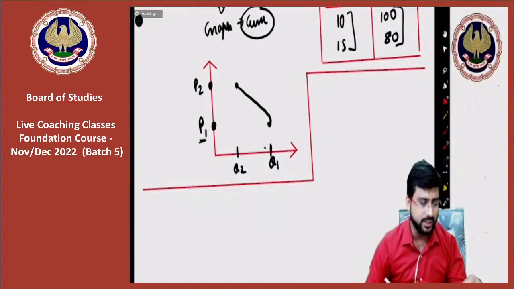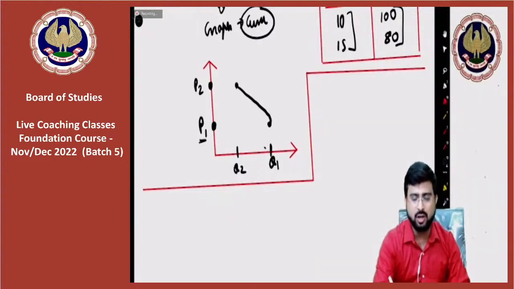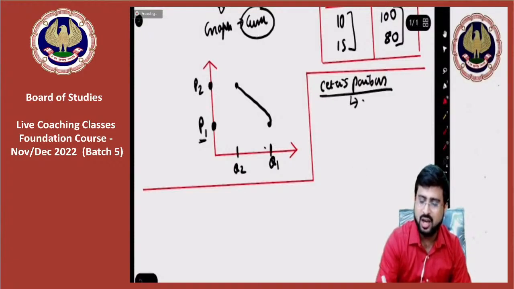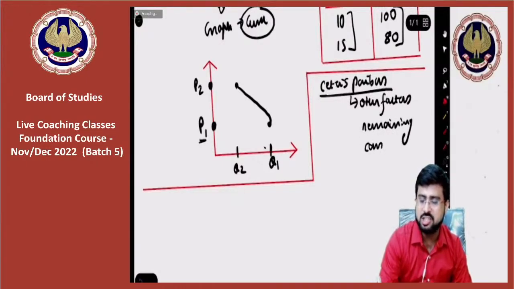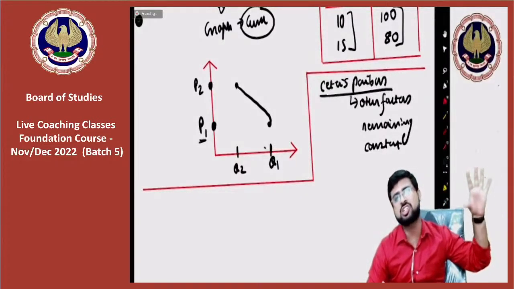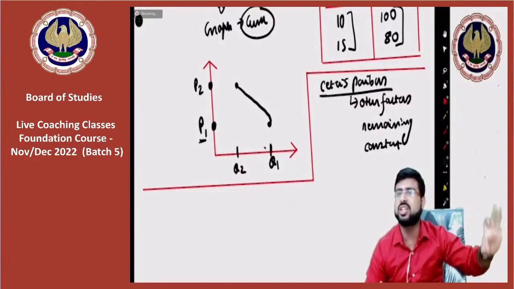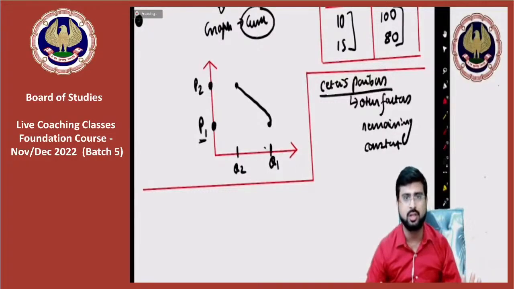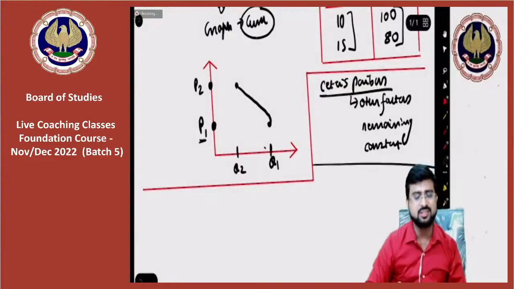Alright. And one of you is asking, what is the meaning of ceteris paribus? Ceteris paribus means, friends, other factors remaining constant. Means when you are studying relationship between, let's say, price and quantity demanded, we are assuming that income is not changing and any other factor that we have studied is not changing when we are studying relationship between one factor and the demand for a commodity. So that is ceteris paribus.